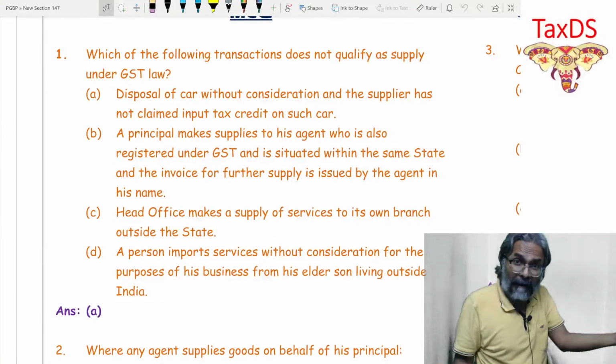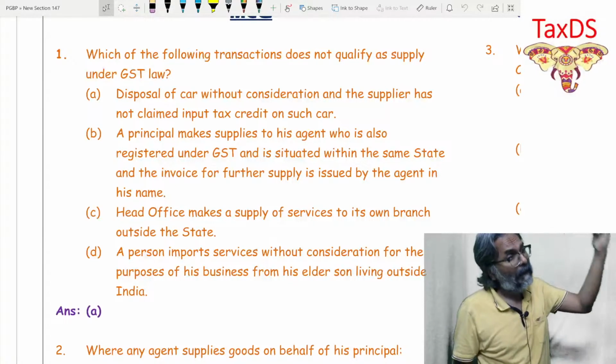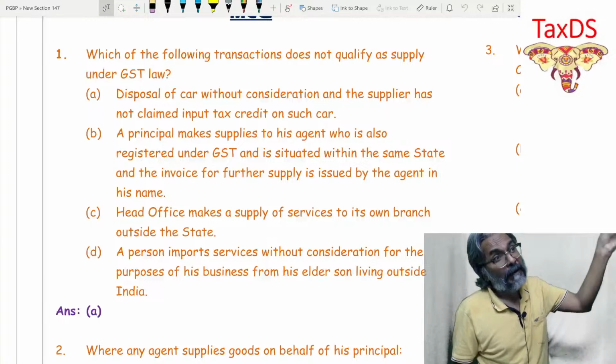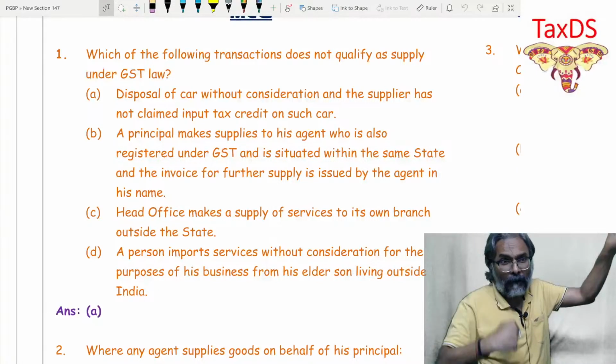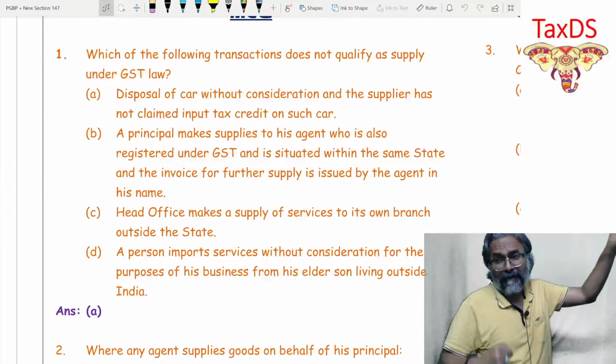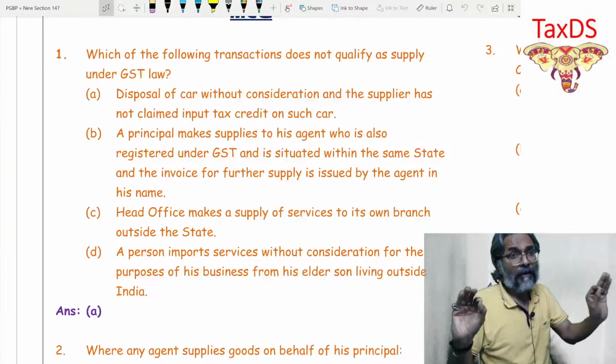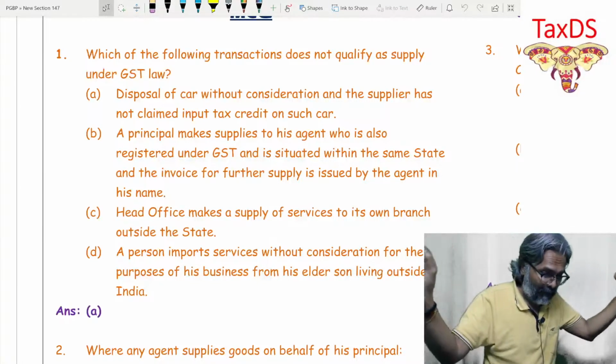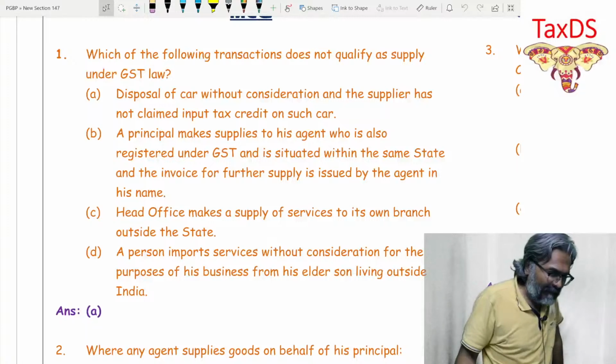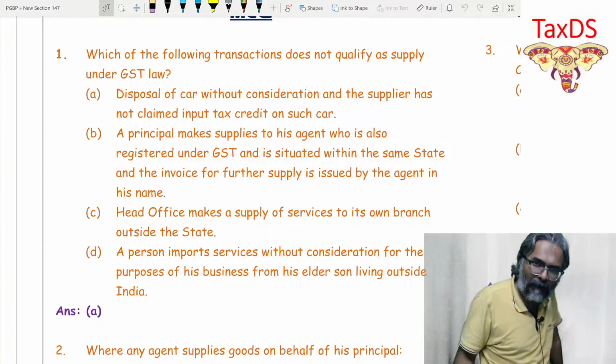And if they are not a related person, and I'm importing the service from an unrelated person without consideration, then even if that import of service was towards my business, it will not be considered as a supply. It will not be considered as a supply, students. Is that point clear to all of you?